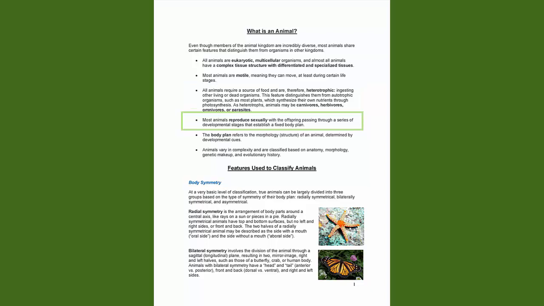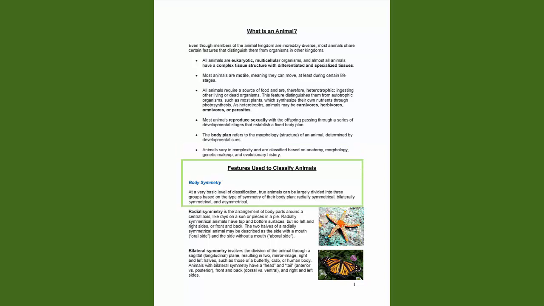Most animals reproduce sexually, with the offspring passing through a series of developmental stages that establish a fixed body plan. The body plan refers to the morphology, the structure of an animal, determined by developmental cues. Animals vary in complexity and are classified based on anatomy, morphology, genetic makeup, and evolutionary history.